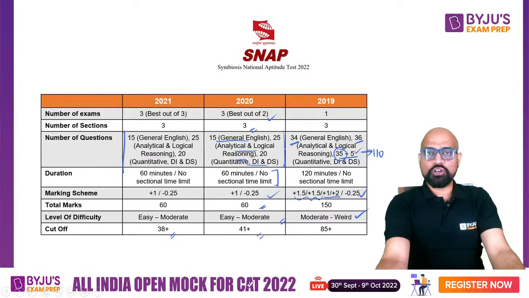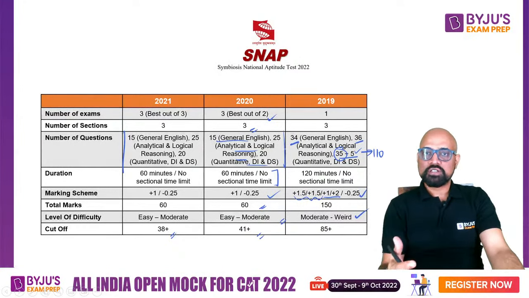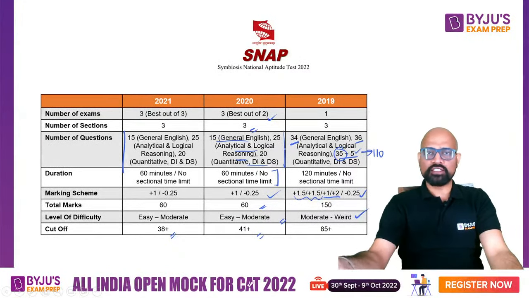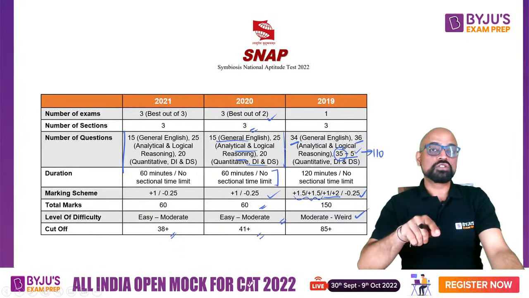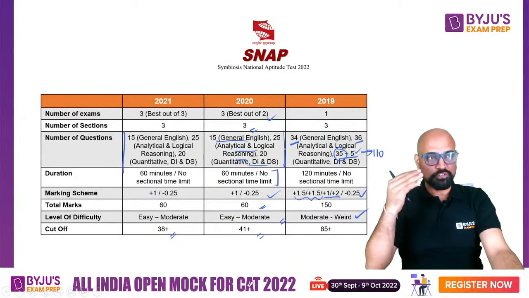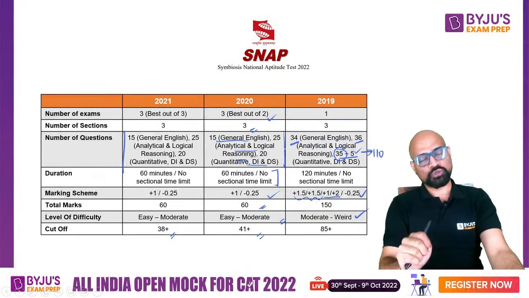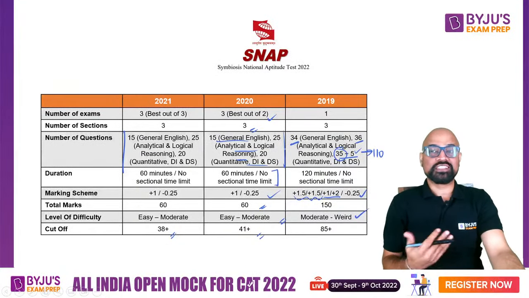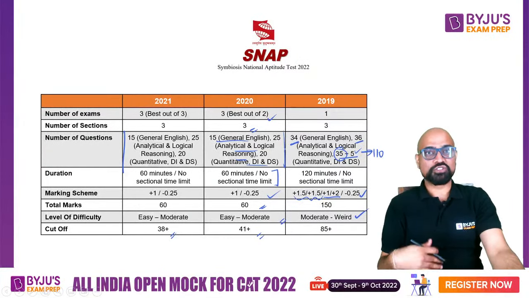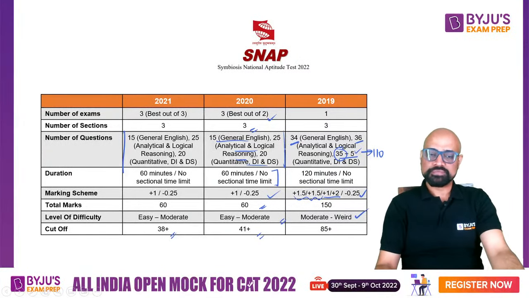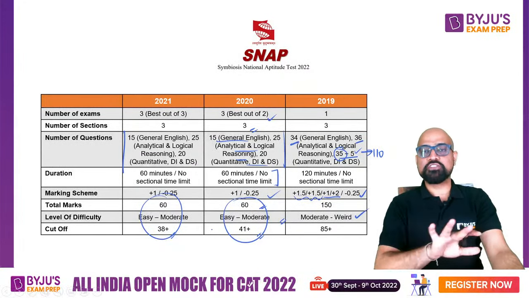Ishan, you can take only 1 attempt also. If you think that your 1 attempt is good enough, then you can go ahead with it. You don't have to take the 2nd and the 3rd attempt. It's not compulsory that if you have attempted one slot, then you have to go for the other two also. If you are confident that your first slot score is good enough for you, don't appear for the next two. It's only for those people who think that their first exam did not go well, so they appear for the next one. Then the second slot also did not go so well, so they appear for the next one. It's for them.